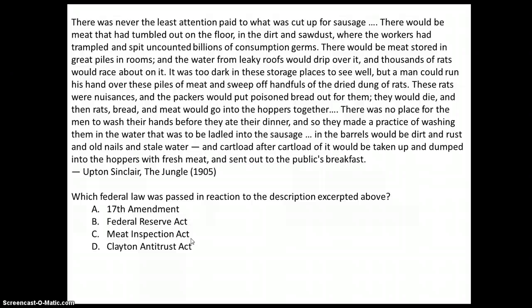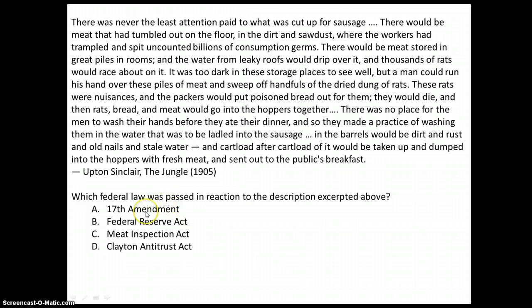Finally, the Clayton Antitrust Act. Now, I remember antitrust in relationship to the robber barons, because I learned that robber barons had different kinds of monopolies, and trusts were one kind of monopoly that they could have. So I may not know exactly what happened in that act, but I know that antitrust probably has something to do with big business. So I know the 17th Amendment doesn't work because that's an amendment to the Constitution, and